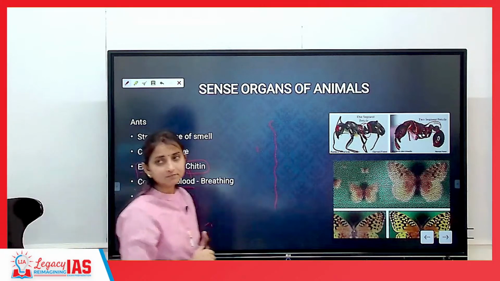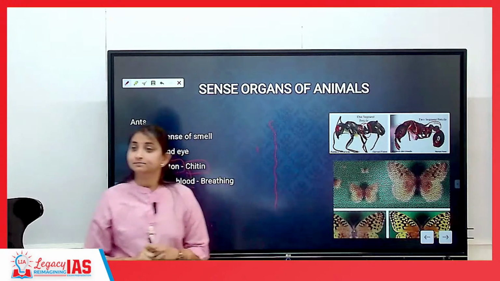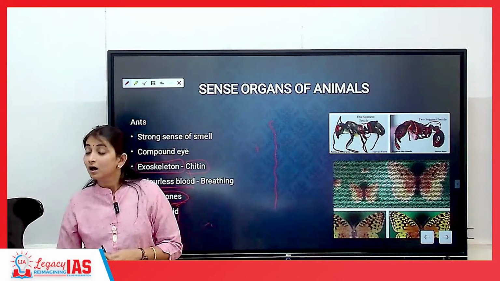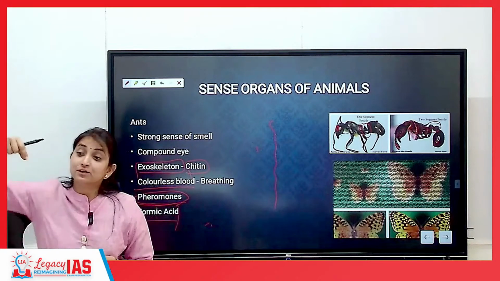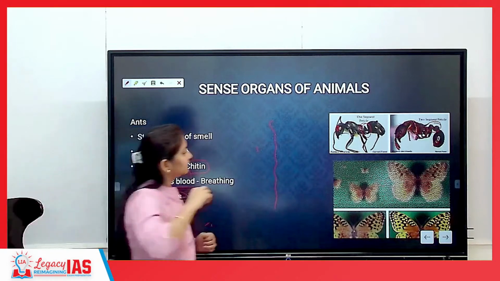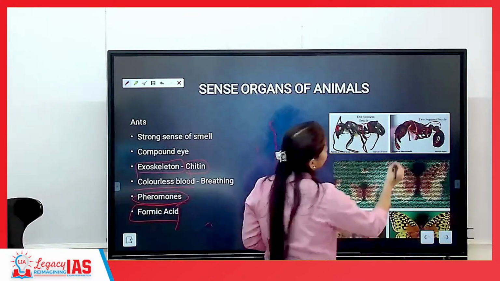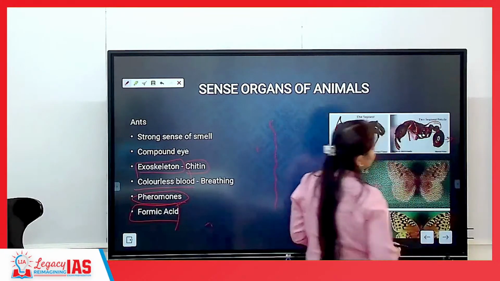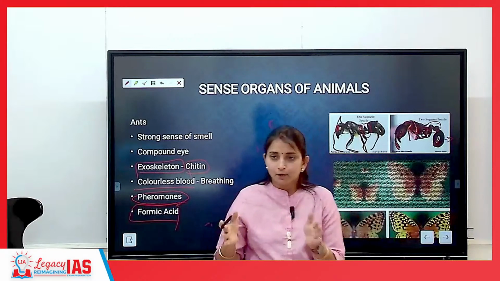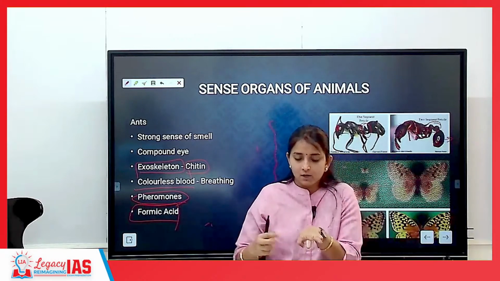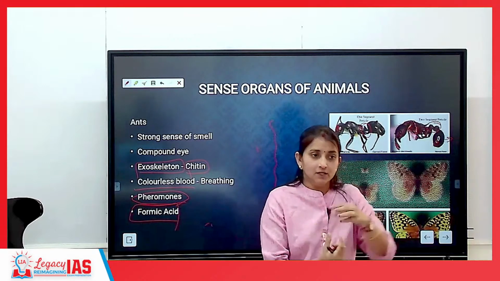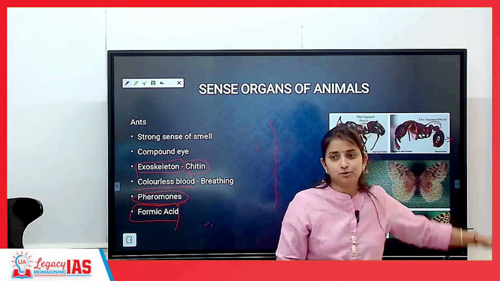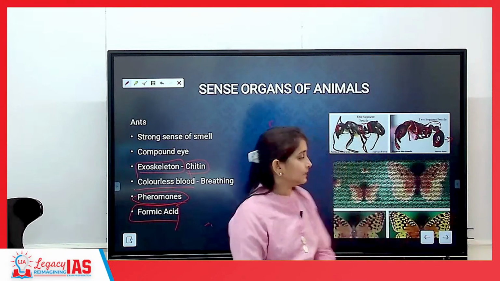Done? Understood? Pheromone is released from the abdomen. An insect body or an ant body is divided into 3 parts. One is the head, the other is the thorax, and the last part is the abdomen. So pheromones are released from the tail of the abdomen.